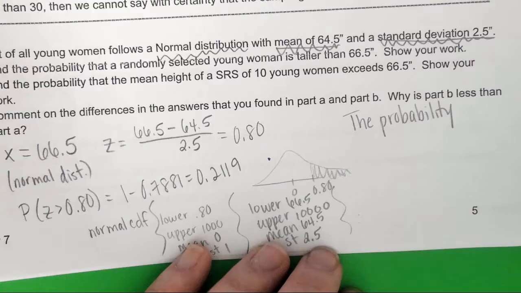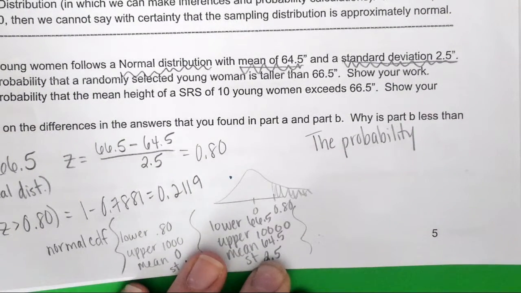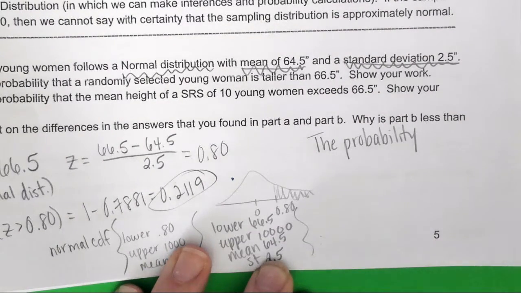Okay. And now I need to put words because it says stats class. It said show my work. I showed my work. I got 0.2119. That's great. I need to put some words with it.